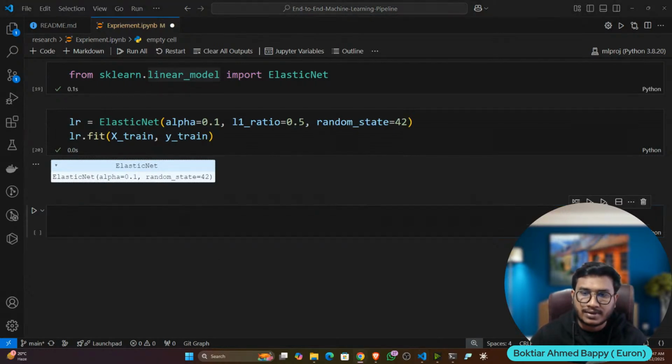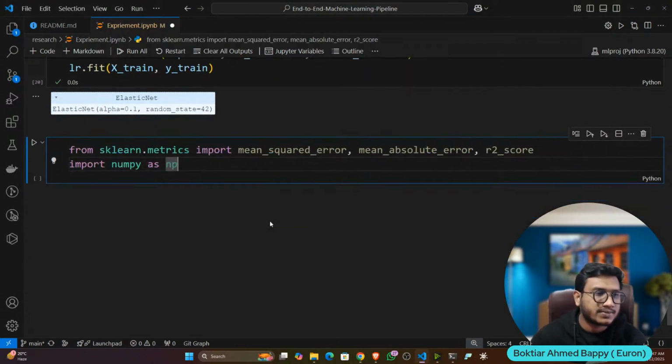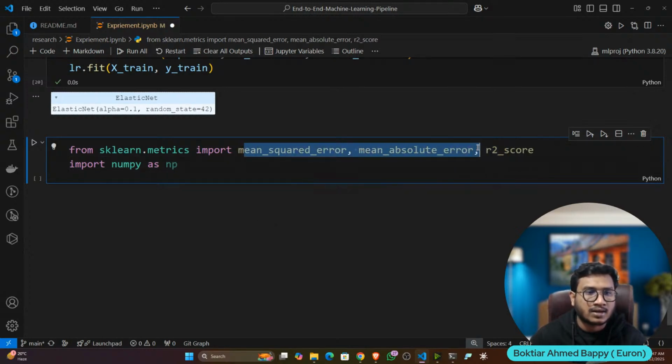Now let's try to calculate the accuracy score and losses. I'm going to import some metrics like mean squared error, mean absolute error, and R2 score. You already know that in a regression problem statement these are the metrics we use. This is the error and this is the accuracy score: mean squared error, mean absolute error, and R2 score.